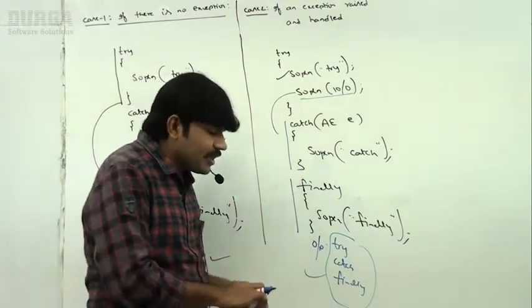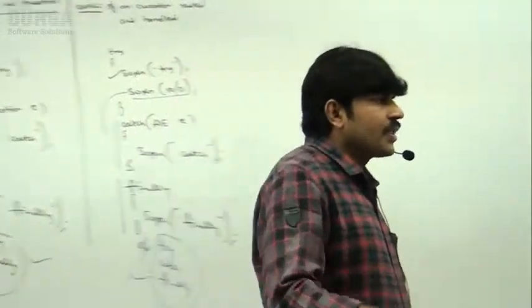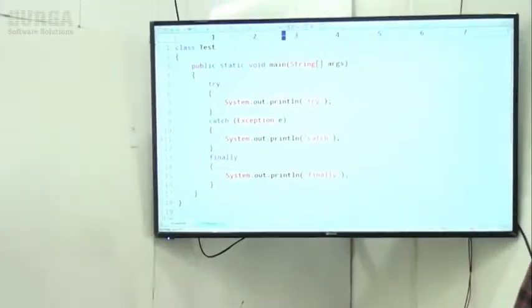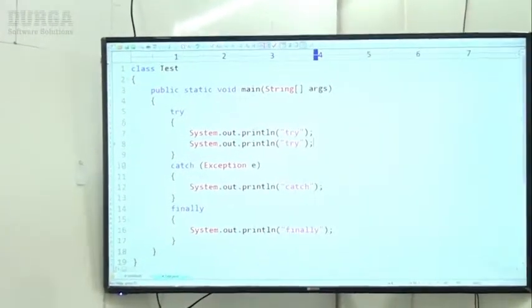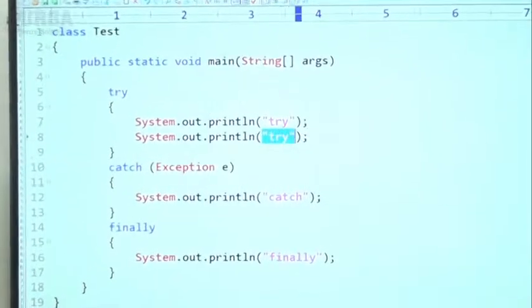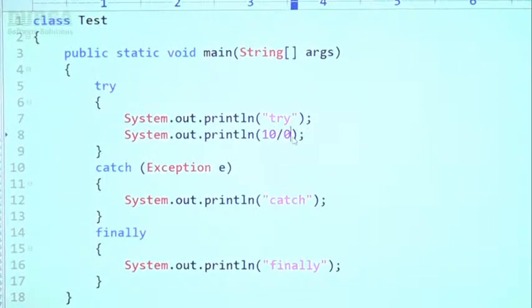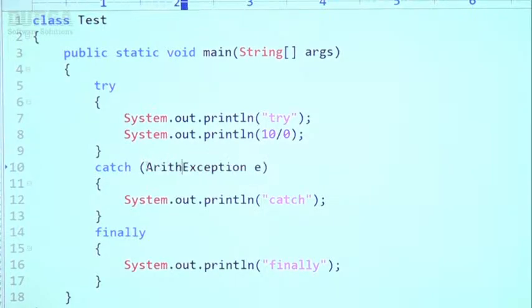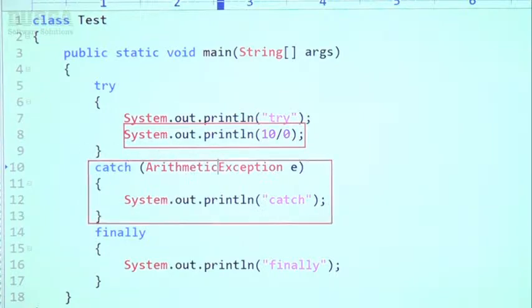Clear, right? Let me execute this code. Observe that. Same code, only a small change here: let me raise an arithmetic exception. Now the exception is raised at this line, but the corresponding catch block is already available. After the catch block, immediately finally will continue.